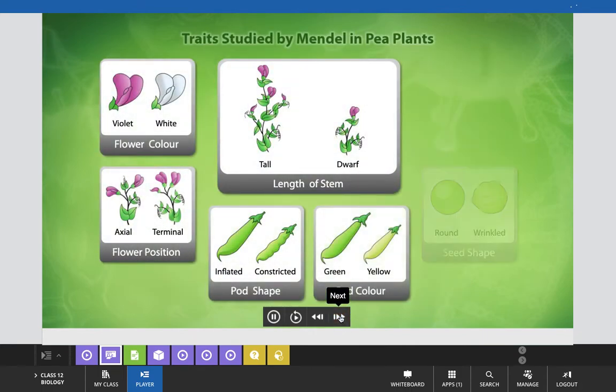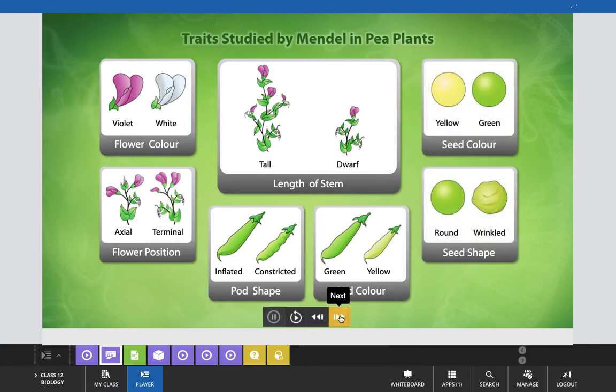Mendel studied these traits in the pea plant: flower color, flower position, length of stem, pod shape, pod color, seed color and seed shape. Now you can see, as I have talked with you about character and trait, flower color is a character in which two traits are seen in the pea plant by Mendel: violet and white color of the flower.